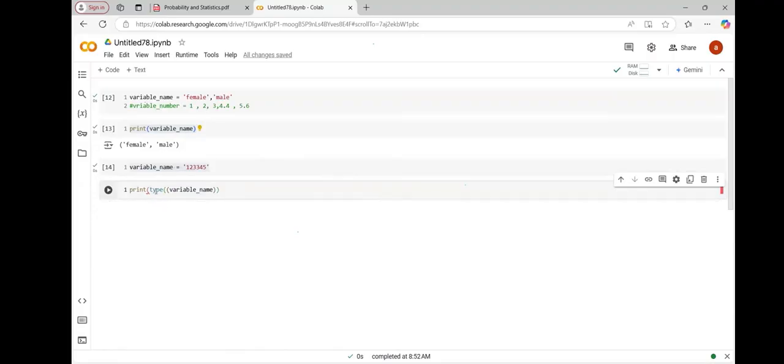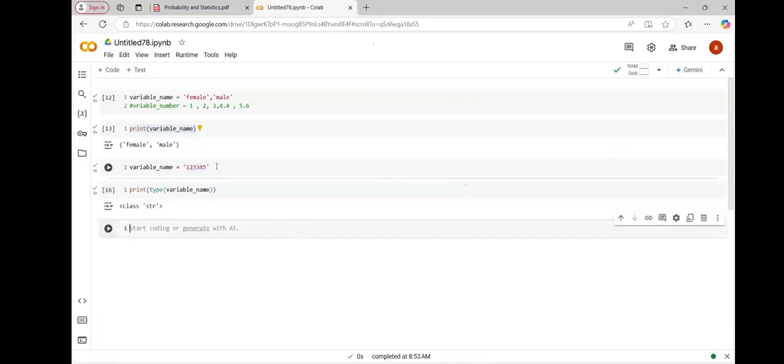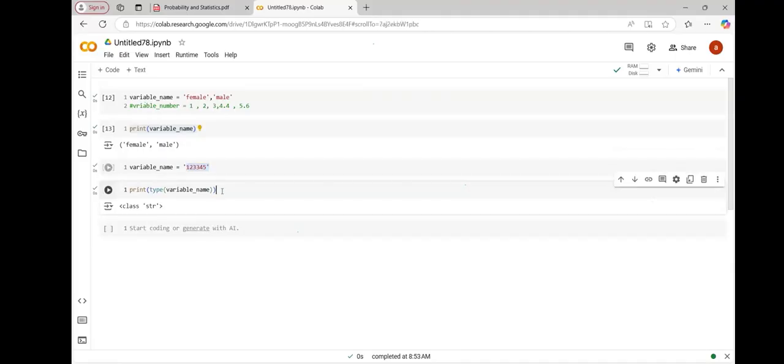See, it's just the thing, guys. How we store the data, how we want to store data. Even though it looks numerical, it is actually not numerical. It is categorical data. It looks quantitative, but actually it is qualitative data. See the output. The type of data is string, which is nothing but categorical data.